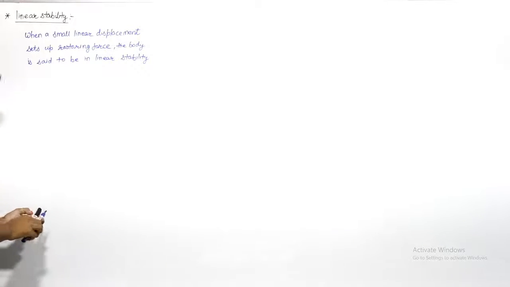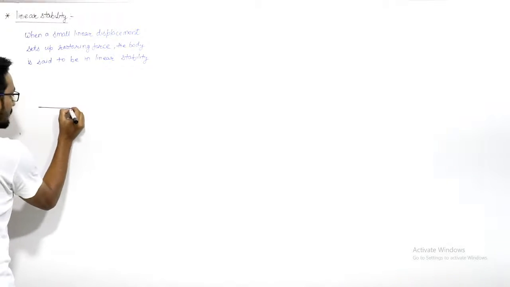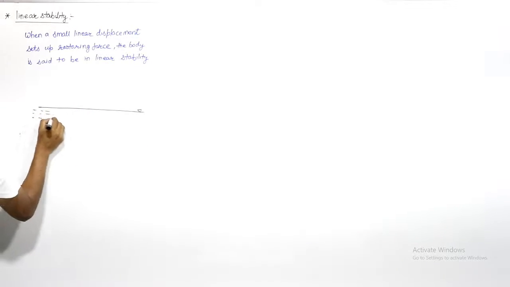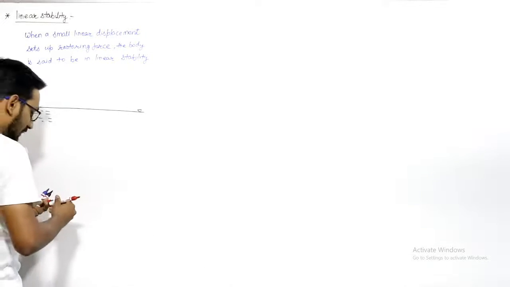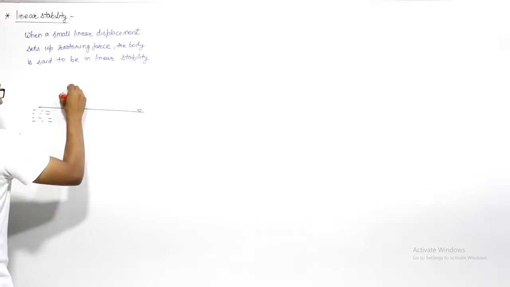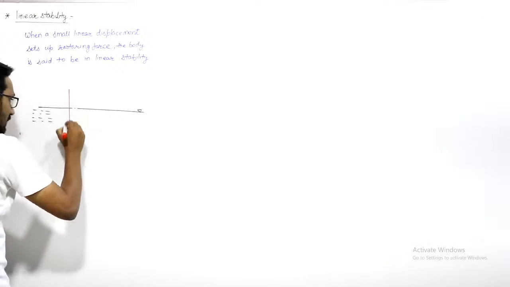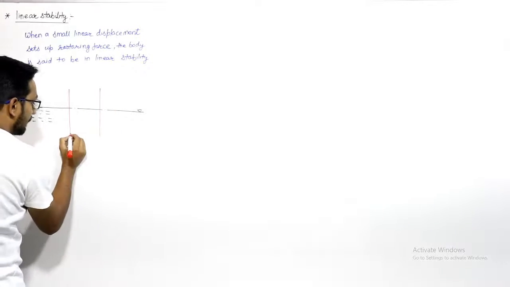For example, suppose this is a free surface, and here we have some fluid. In this there is a body which is partially submerged.